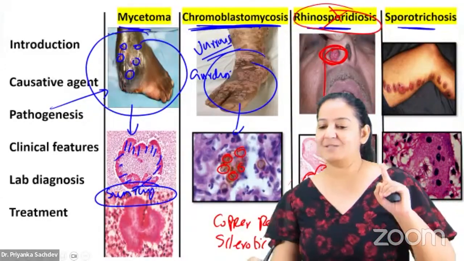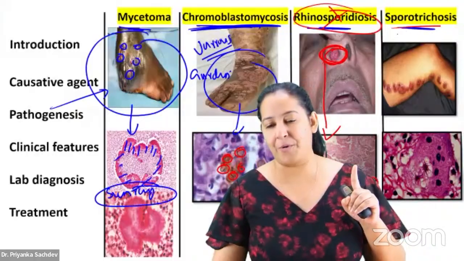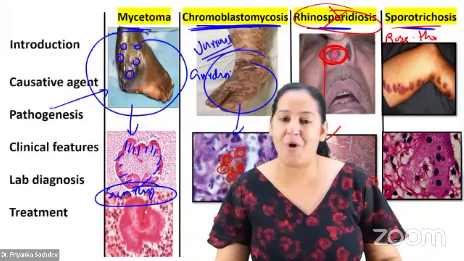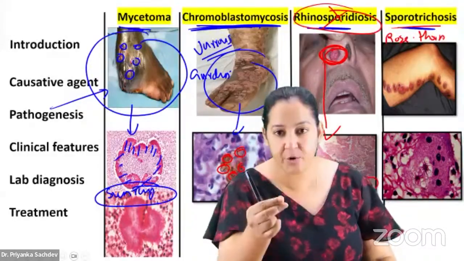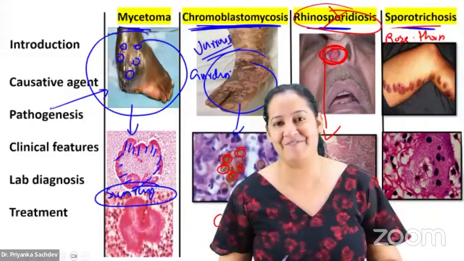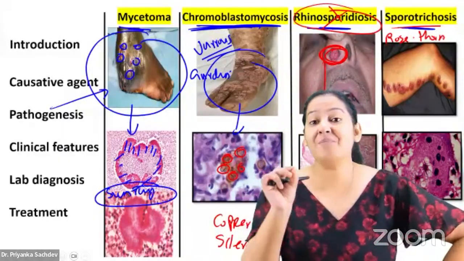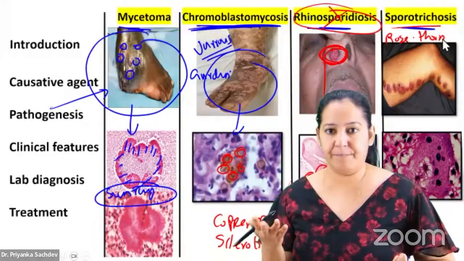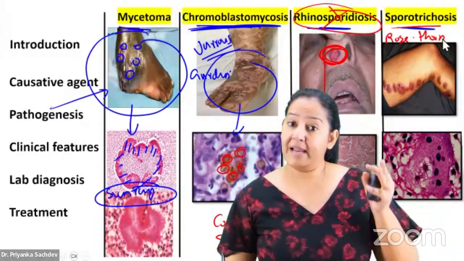The next is sporotrichosis. Again, it enters via thorn prick, but here it is special. It enters from a rose thorn prick. So beware of giving roses or accepting roses from anyone. It is typically from the rose thorn prick. So there is a rose gardener in the typical question, or simply a gardener, but thorn prick is a must.